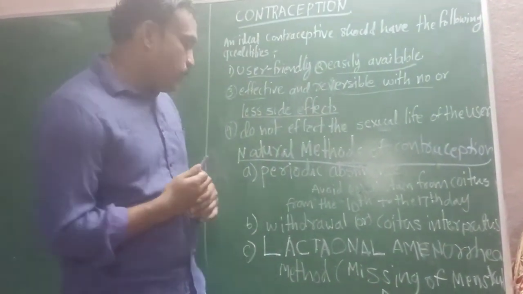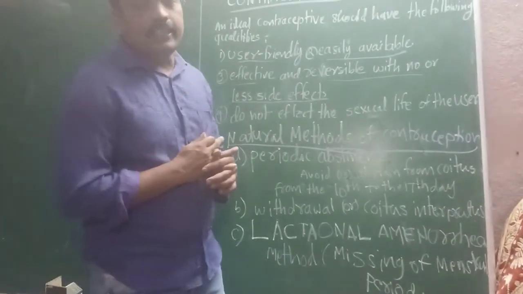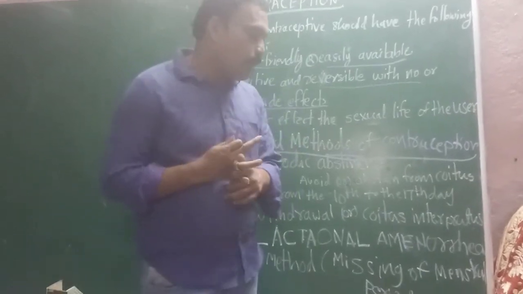And the third method is lactational amenorrhea. What is the meaning of lactational amenorrhea?